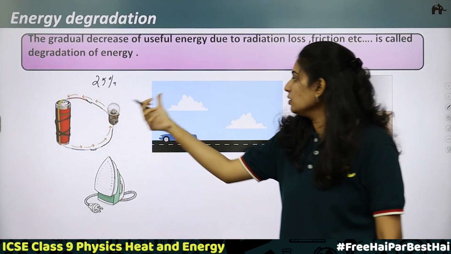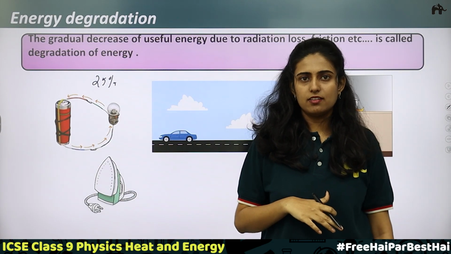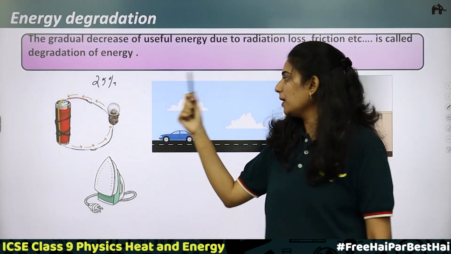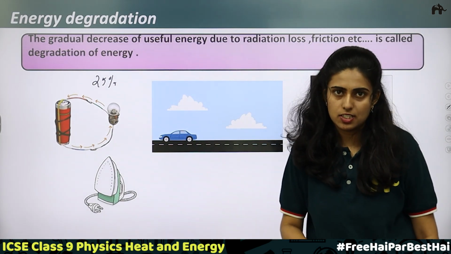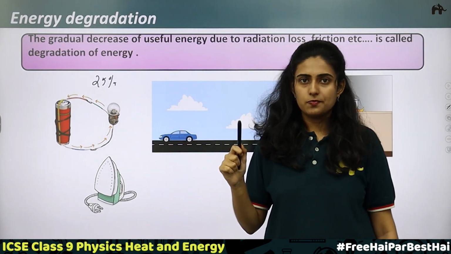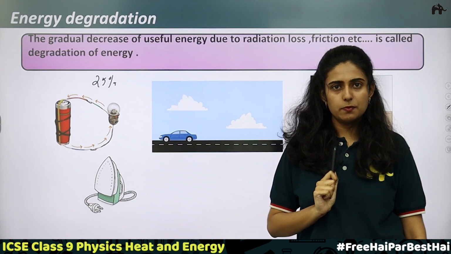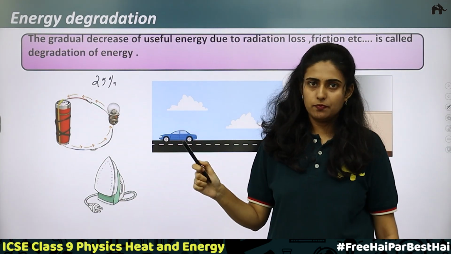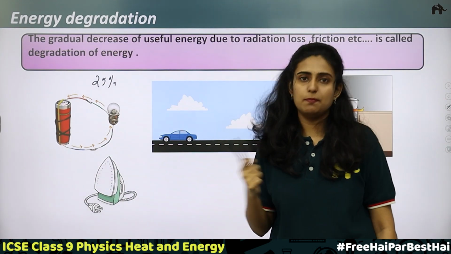Yes. Can you use this heat energy anywhere? So light energy is used. Electric bulbs' main purpose is to produce light energy. So this light energy is used. But what about the heat energy that is produced? Can you put it into use? No, right? So it is getting wasted. This is called energy dissipation.